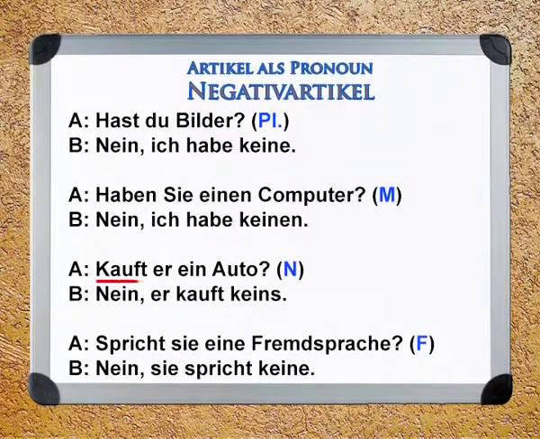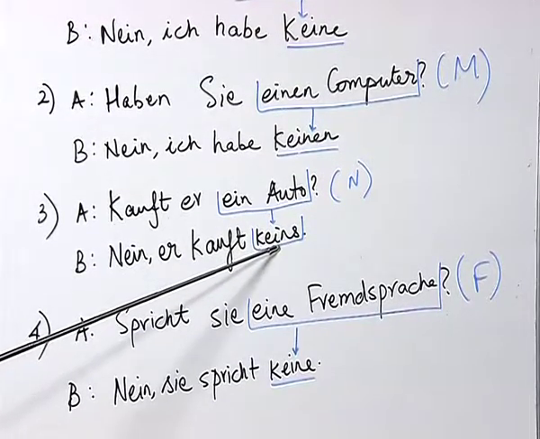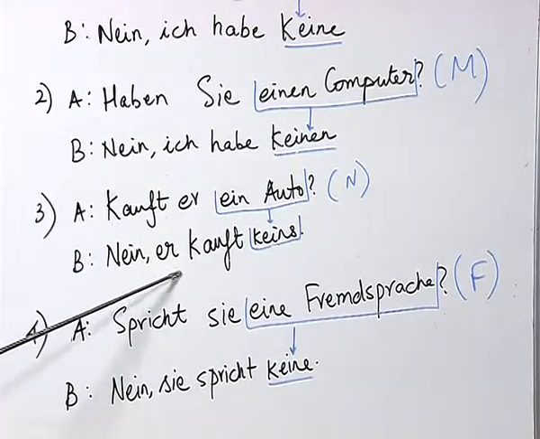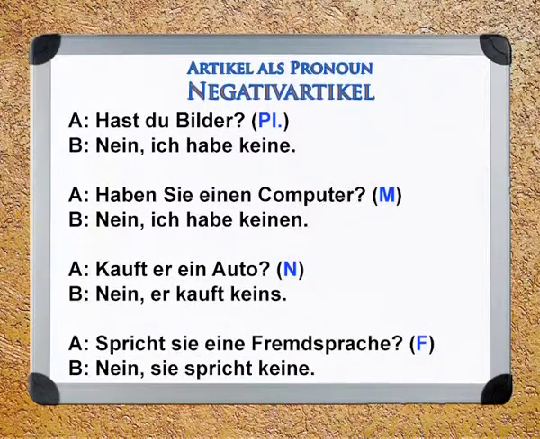Here, Kauft er ein Auto? Now look at the answer. Nein, er kauft keins. As you know, here also the negative article is used as a pronoun which is in accusative because of the presence of the nominative pronoun here. It's the same way for sentence number 2 and sentence number 1, where we also have ich and ich as nominative pronoun.